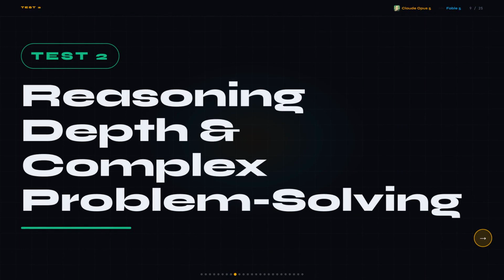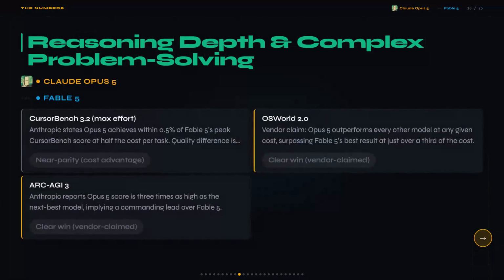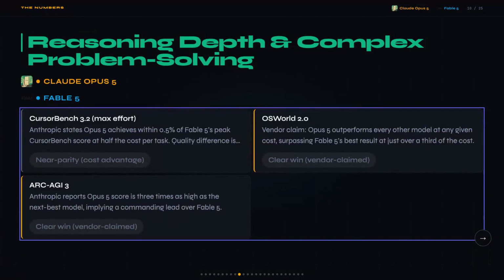When your agent hits a multi-step task and picks the wrong branch early, the whole chain falls apart and you're paying for every bad token it generates trying to recover. Weak reasoning doesn't just produce wrong answers, it produces expensive wrong answers. What surprised me here is how Opus 5 performed on the benchmarks where a direct comparison actually existed.